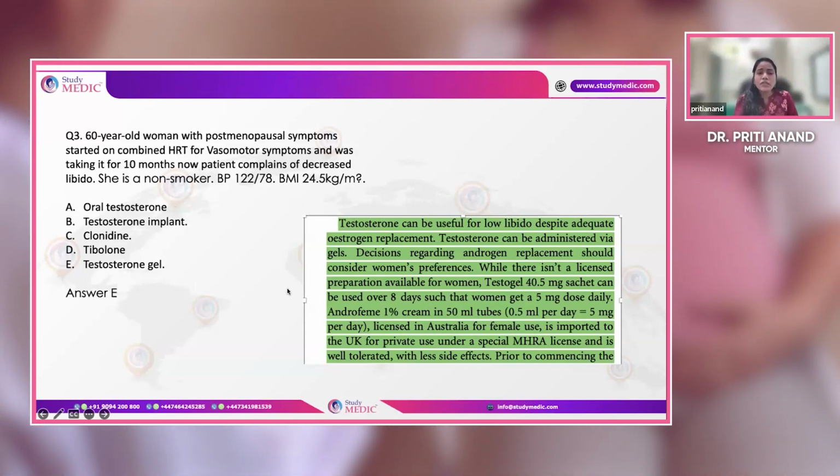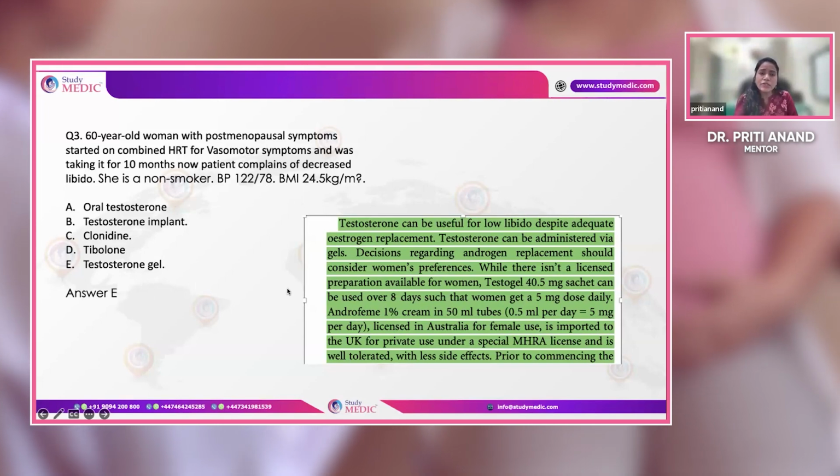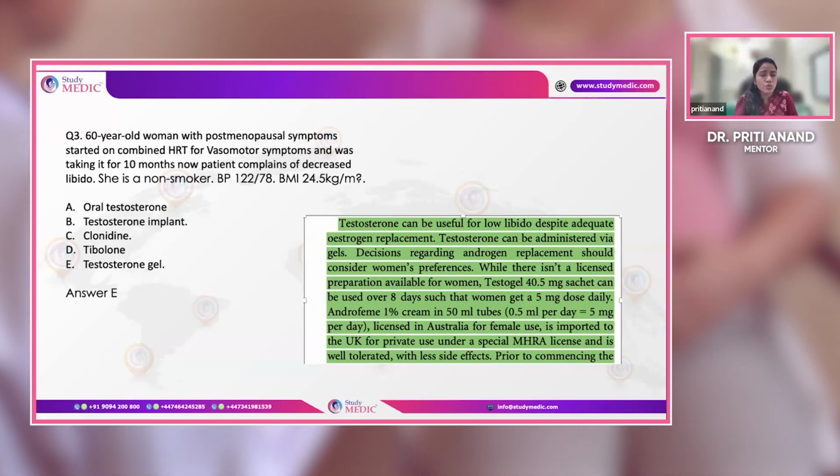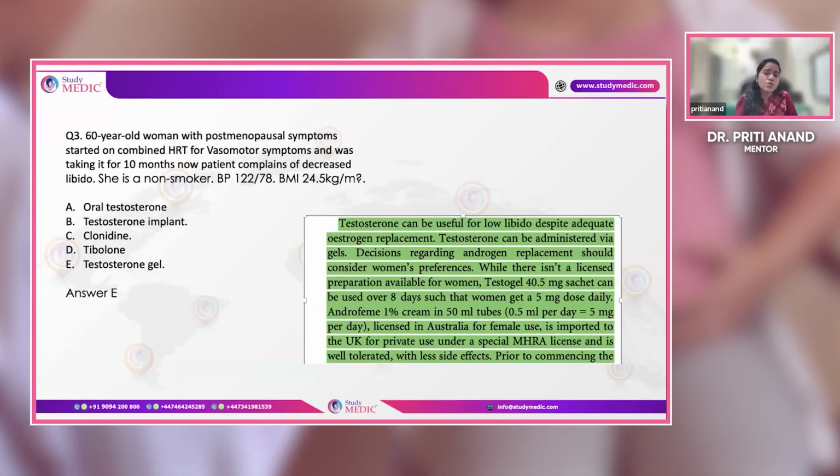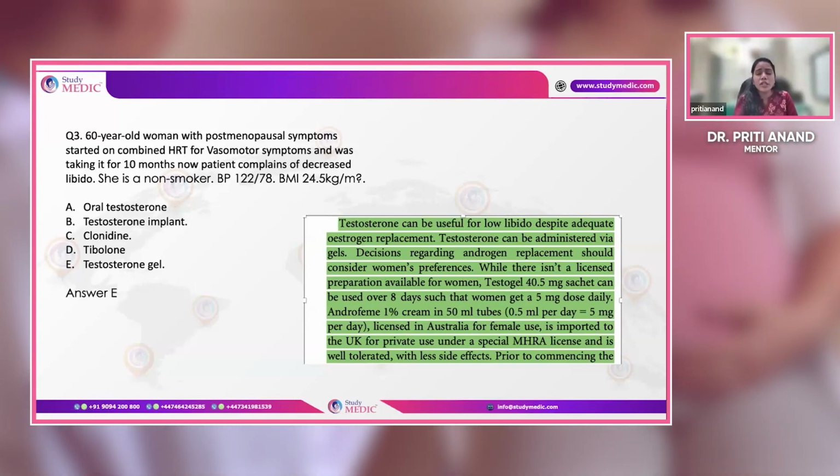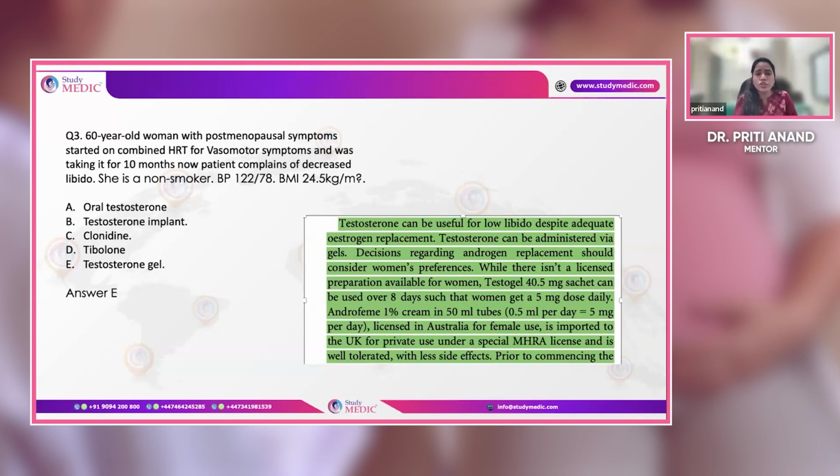And if the patient has not started any sort of HRT and presents with menopausal symptoms and a decreased libido, low sex drive, then it is better to give her Tibolone directly, which has estrogen, progesterone, and androgens, all three of them.